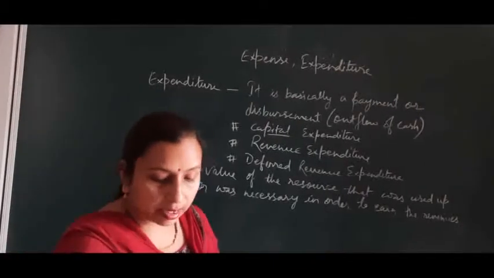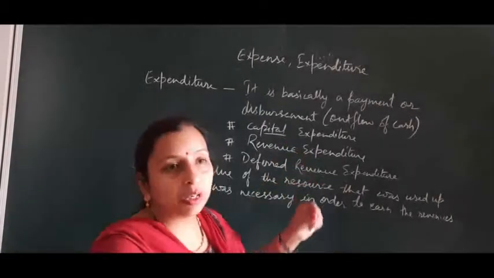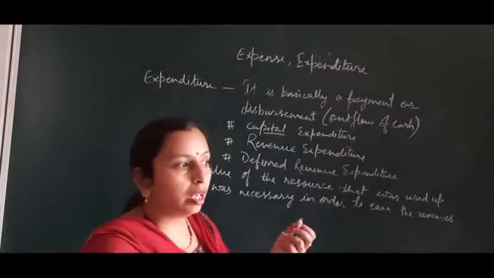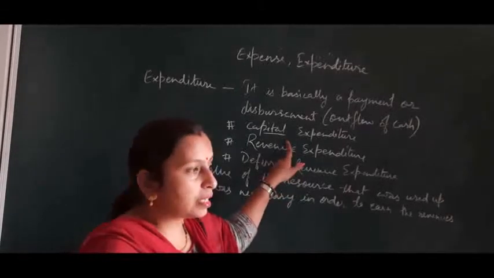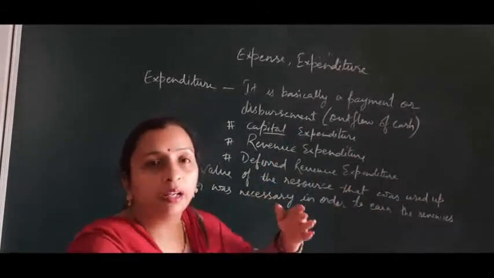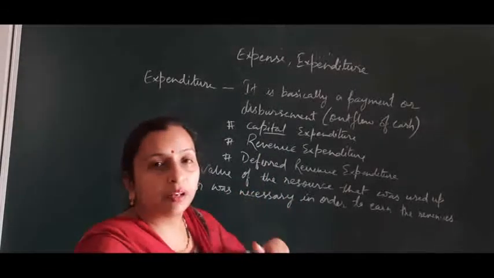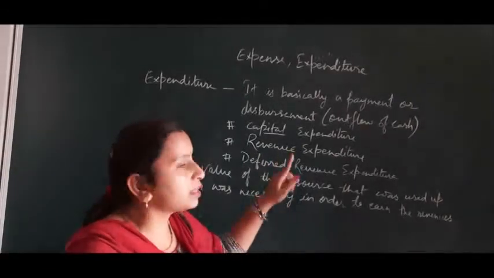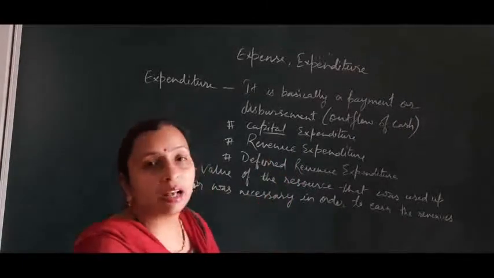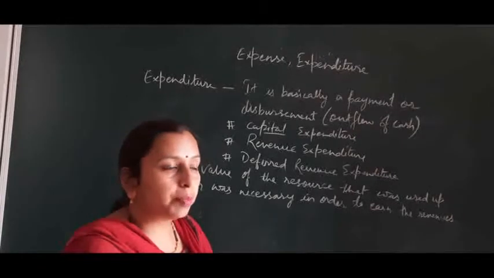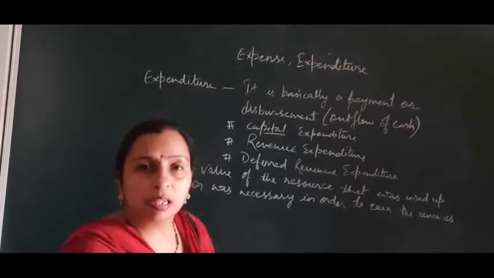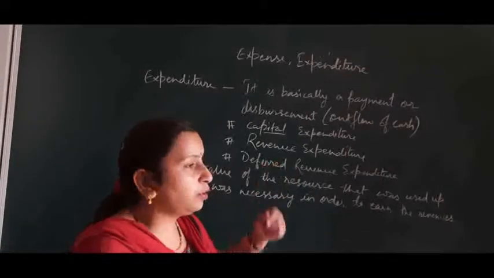Okay, for example, capital expenditure is the purchase of machinery, plant and machinery, equipments, which is a fixed asset which is used in the business for a longer period of time, and the company gets the benefit for a longer period of time. When we give an example of revenue expenditure, this means the salaries, the rent paid. If the rent is paid for a particular building for 1 month, the benefit gets exhausted in 1 month only. So that is revenue expenditure.